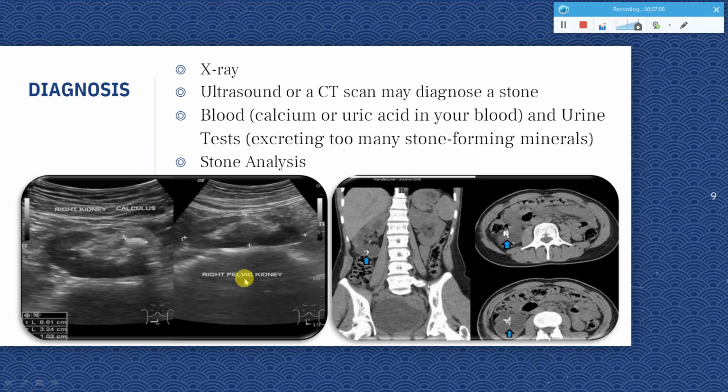So even by X-rays you can identify it. In this image also you can see the kidney stones are there. This is the arrow mark showing you the stone formation within the system.